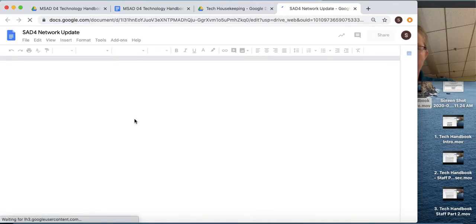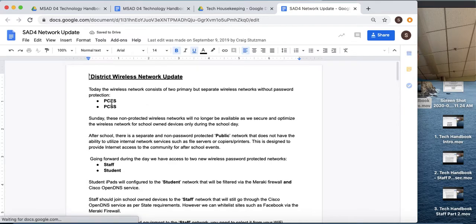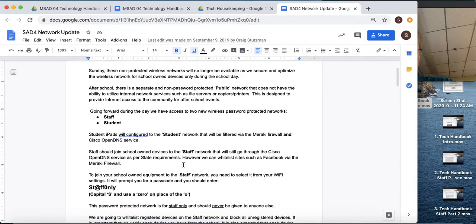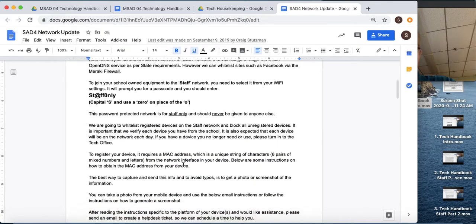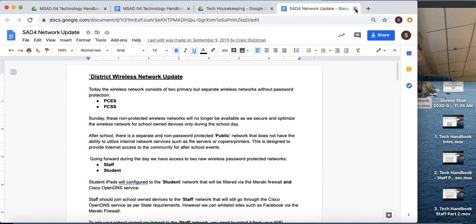The SAD4 network update. So this will just tell you kind of how to use the network, but we have to just check to make sure this is actually updated. So that's the network update.